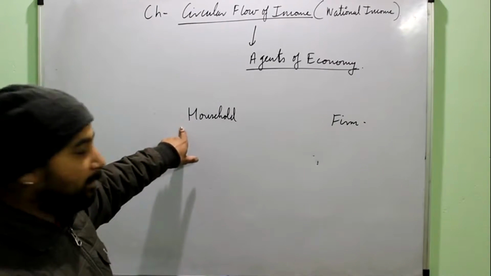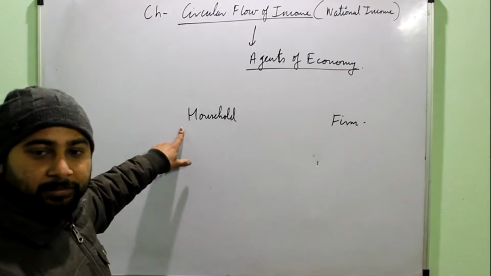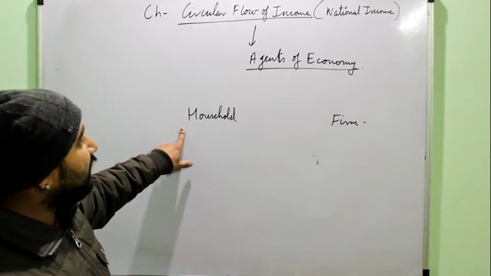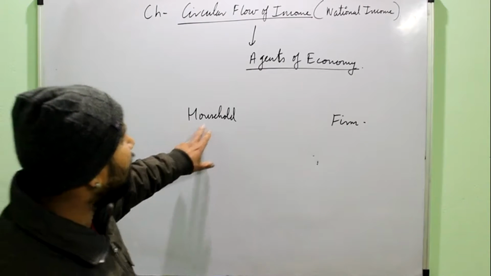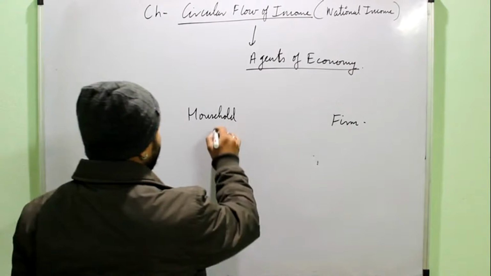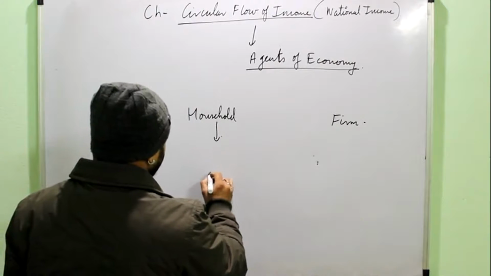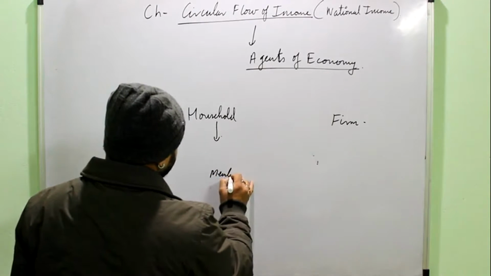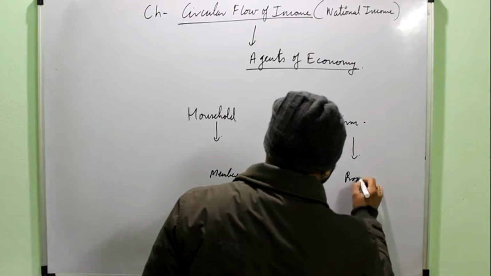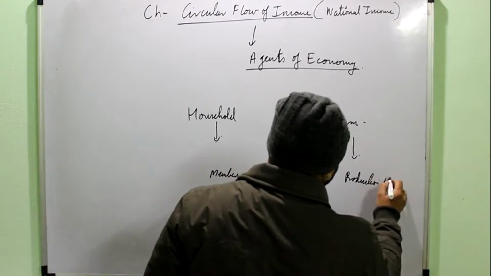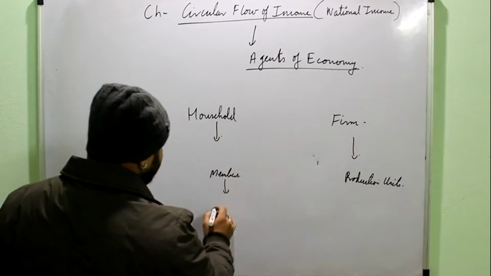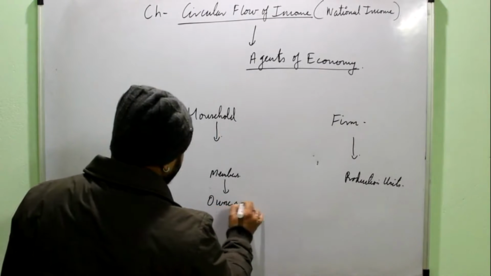Household means each and every person, each and every member of the economy. Means every citizen living in India belongs to the household sector of the Indian economy. Firms are all the production units. So households are all the members of the economy, and firms are the production units of the economy. One important characteristic of household is that they are the owners of factors of production.